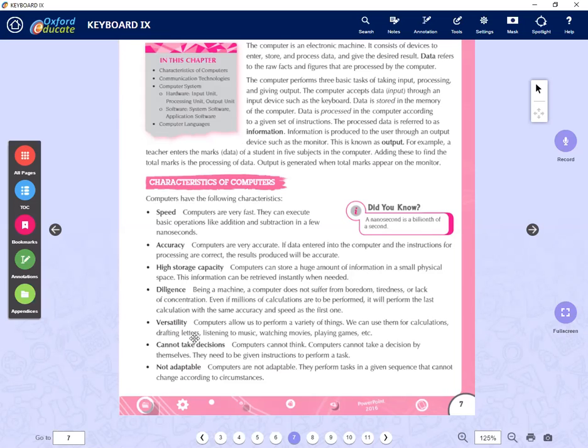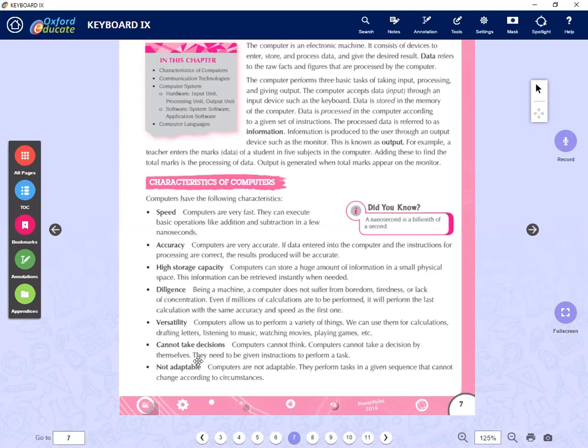Then we have the next one, versatility. A computer allows us to perform a variety of things. We can do many things at the same time. So now here I'm doing a lesson, I can listen to a song, I can go to a browser, I can go to the internet, or I can start painting. You can do the same things at a particular time.